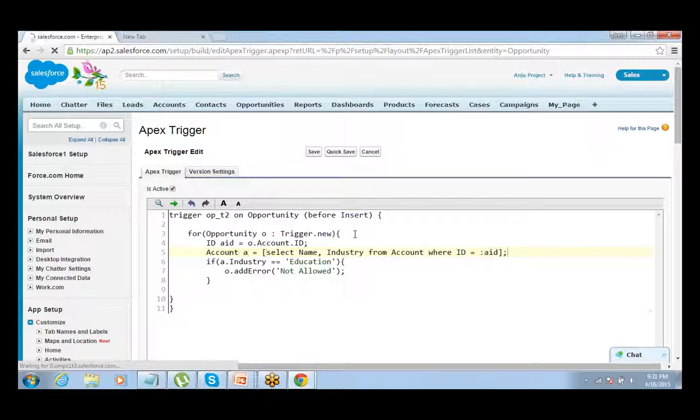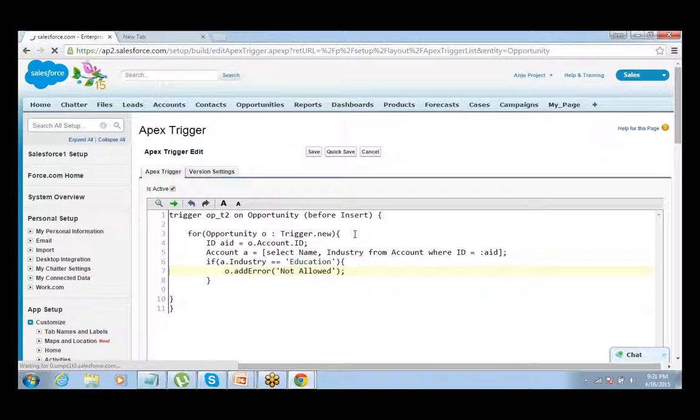After this query, I just do this check. If a.industry, where a is the account record associated with the opportunity, is education, then it should throw an error on the opportunity and not allow the opportunity to be created. That's the concept that I have used here, right?